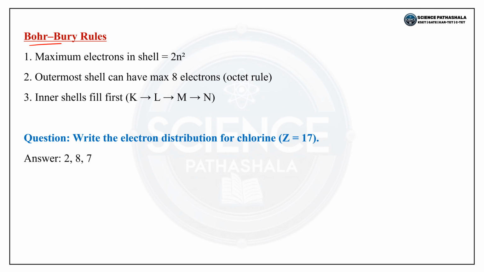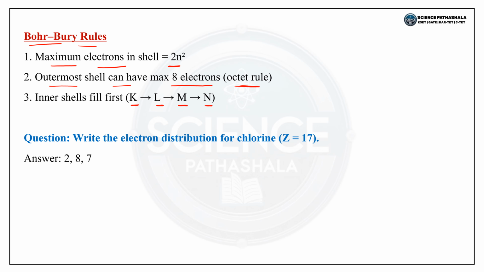Next, Bohr-Bury rules. These rules help us to decide how electrons are arranged in different shells. So the maximum electrons in a shell is given by the 2n square formula. The outermost shell can have a maximum of 8 electrons according to the octet rule. The inner shells fill first, okay, that is the K shell fills first, next the L shell fills, then the M shell, then the N shell.